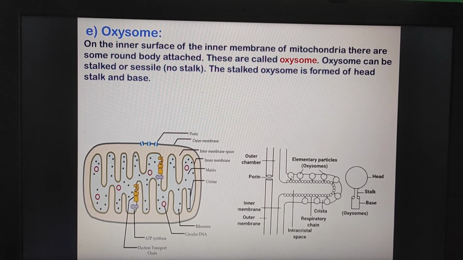Oxysomes can be stalked or sessile. That means some oxysomes have a stalk, as you can see here, and some oxysomes don't have any stalk. So this is the structure of an oxysome: head, stalk, and base. The stalked oxysome is formed of head, stalk, and base, and those which don't have any stalk have only a head-like structure.